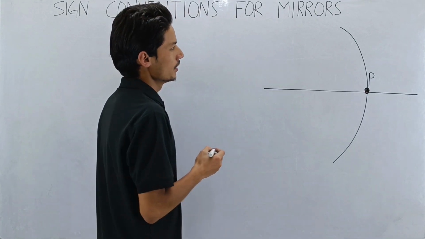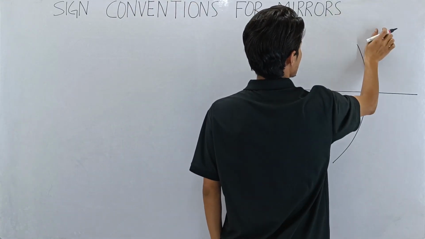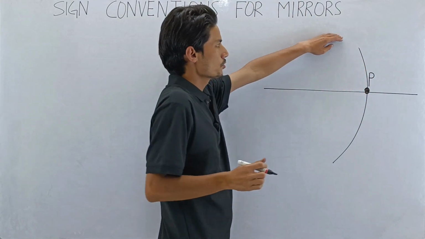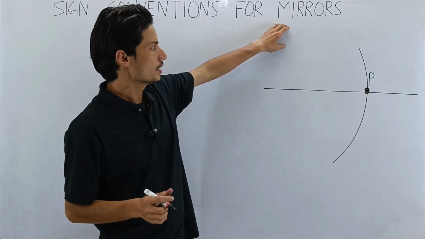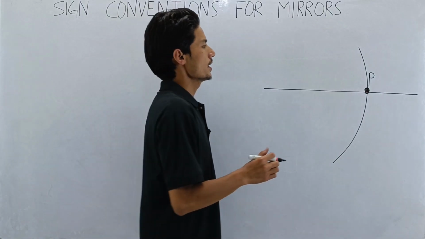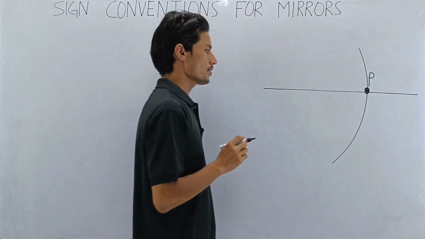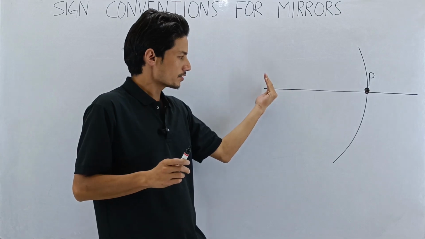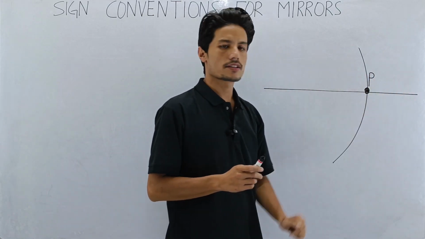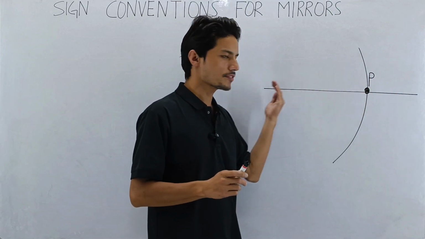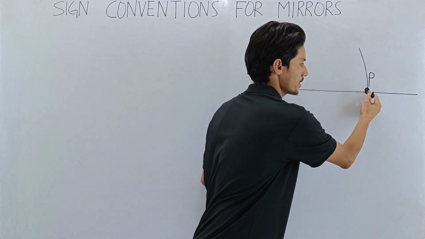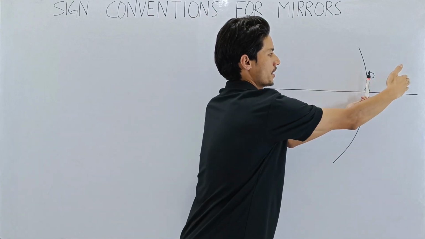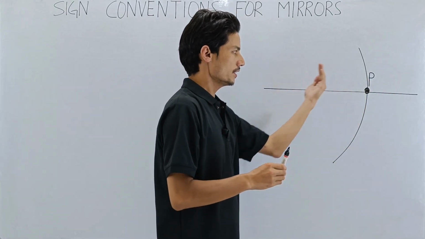I have drawn this very high, so I have to make some room here. Okay, this will do. Now here, I'm going to draw a very important figure, and this figure is called the direction of light. Now remember, my dear students, this is the mirror, and this is the left side of the mirror, and this area becomes the right side of the mirror. From where are we saying left side and right side? We are saying left side and right side from the pole. So from the pole, this is your left side. From the pole, this area is your right side.